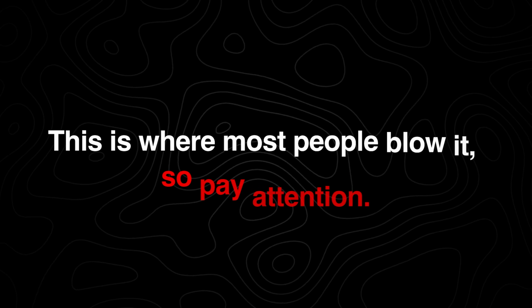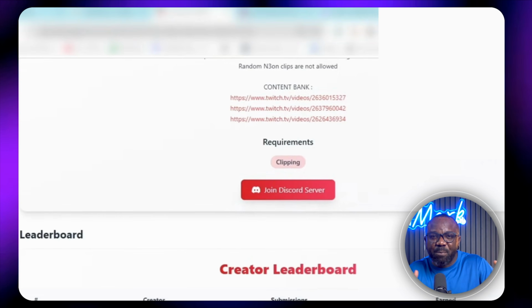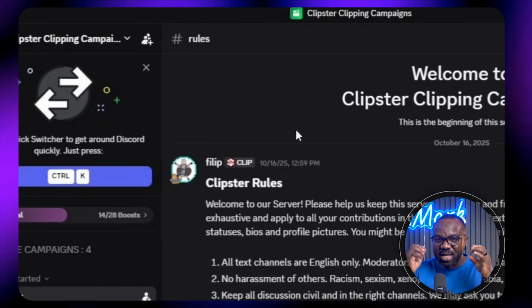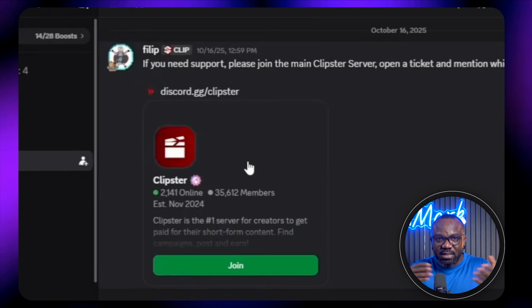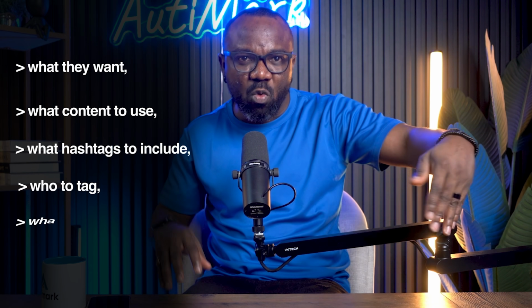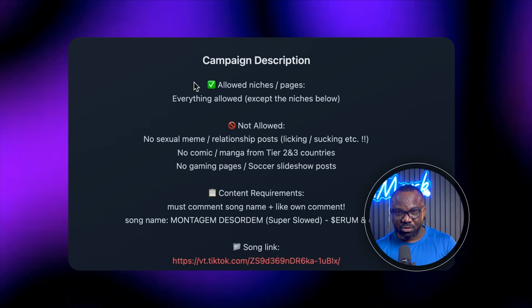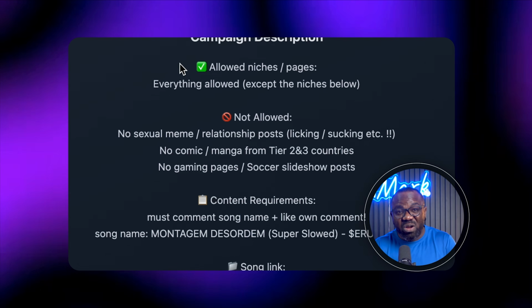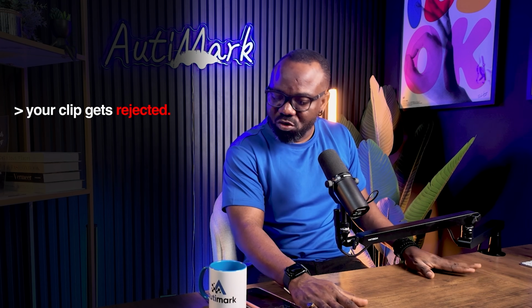This is where most people blow it, so pay attention. Every campaign has a Discord server linked to it. You have to join it. This is where the creator spells out exactly what they want, what content to use, what hashtags to include, who to tag, what keywords go in your caption, everything. See this, instructions, rules, FAQs, all laid out. If you skip this and just post whatever you feel like, your clips get rejected, no payment. Wasted effort. Spend 10 minutes reading everything. Follow it to the letter.